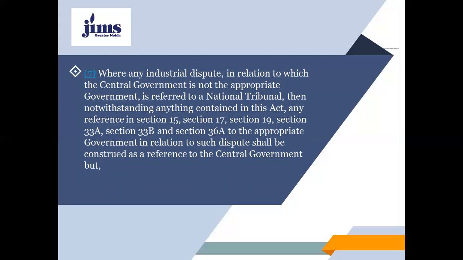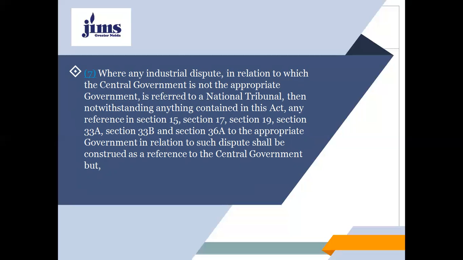And subsection 7 says that where any industrial dispute in relation to which the central government is not the appropriate government is referred to a national tribunal, then notwithstanding anything contained in this Act, any reference in section 15, 17, 19, 33A, 33B, and section 36A to the appropriate government in relation to such dispute shall be construed as a reference to the central government.